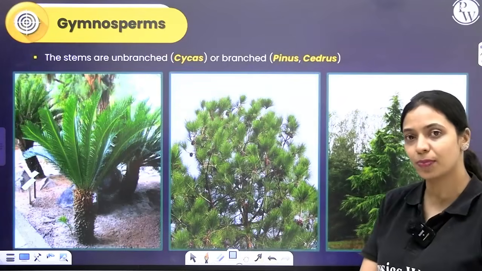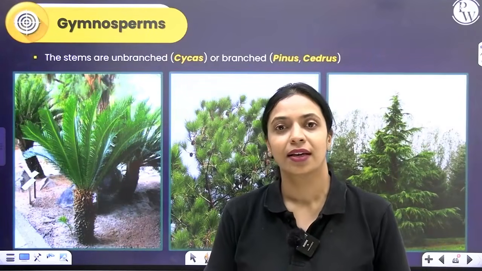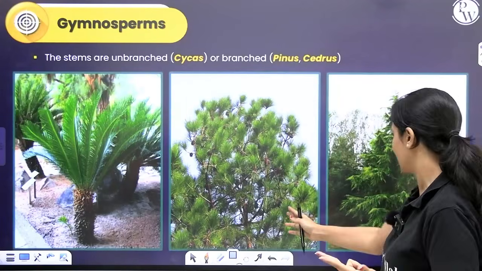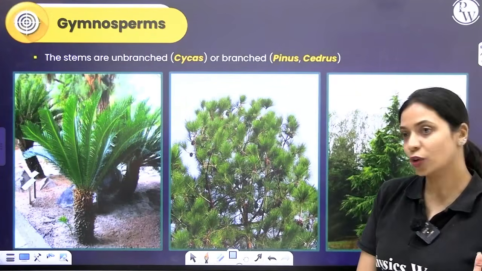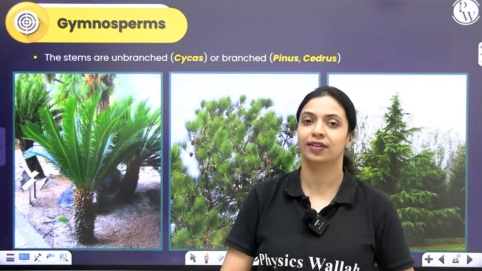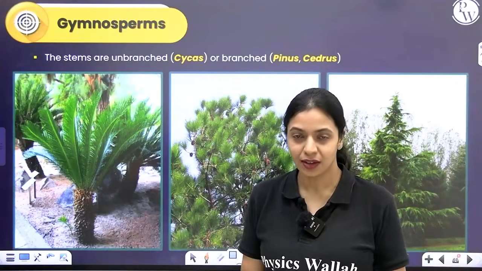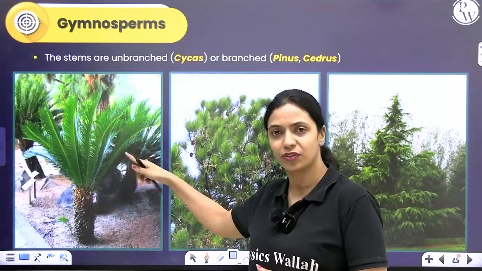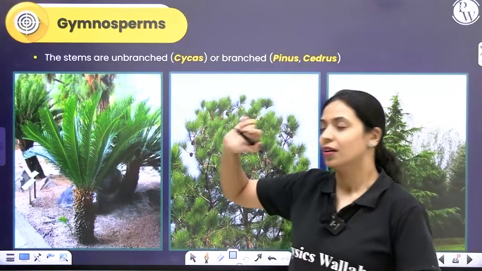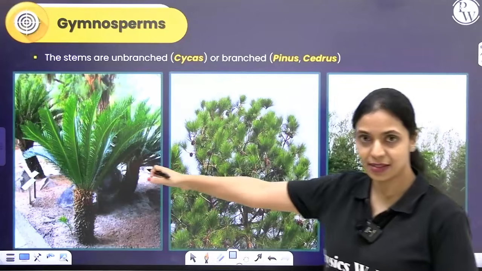The stem may be branched or may not be branched. It is branched in case of Christmas tree, in cedrus, in pinus. You can see a lot of branching. But if you talk about cycas, it's like a coconut tree. It is a cylindrical stem. There is no branching. So in cycas, I'm sure you've seen all of these. This is an ornamental plant. This also is an ornamental plant. So here you don't see that the stem is branched.